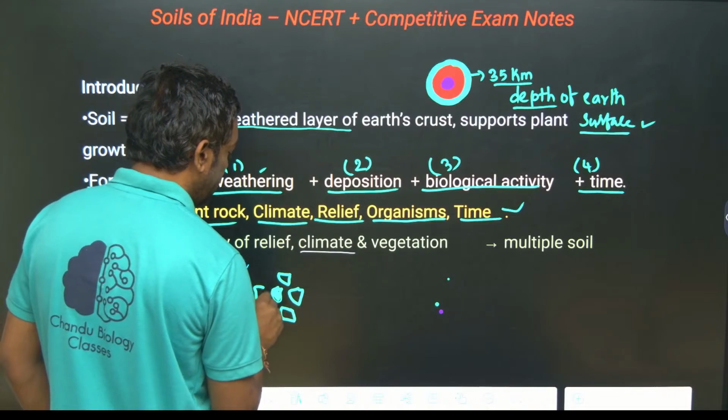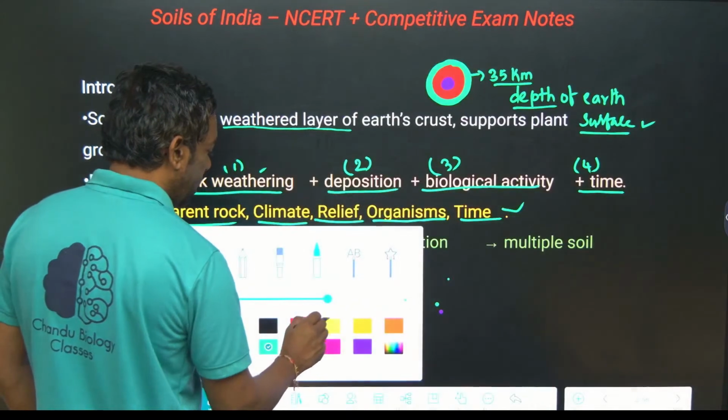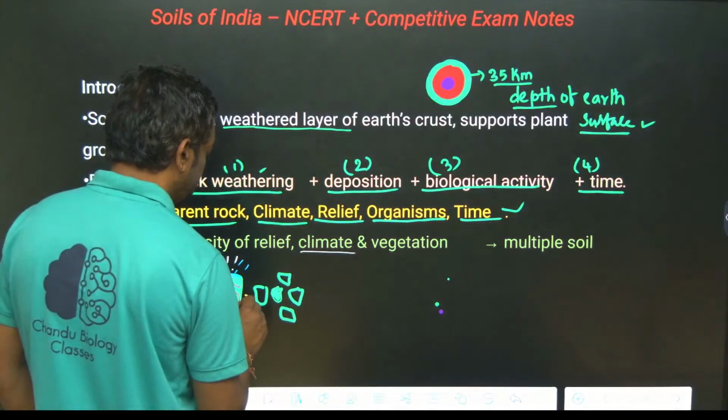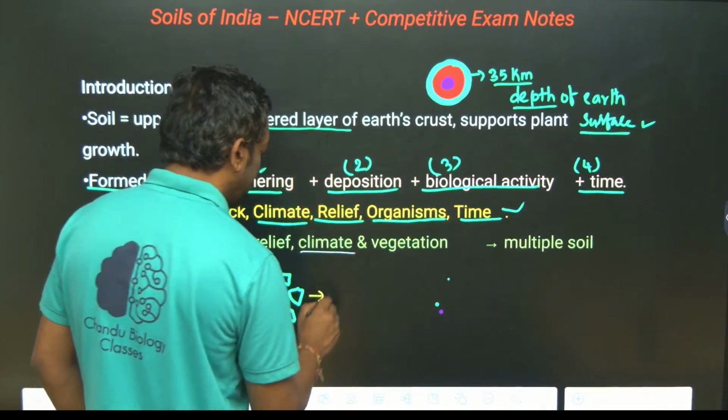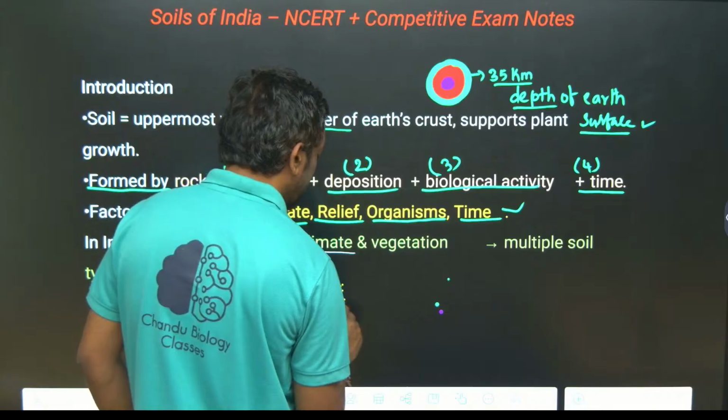These small rocks further turn into particles like soil.